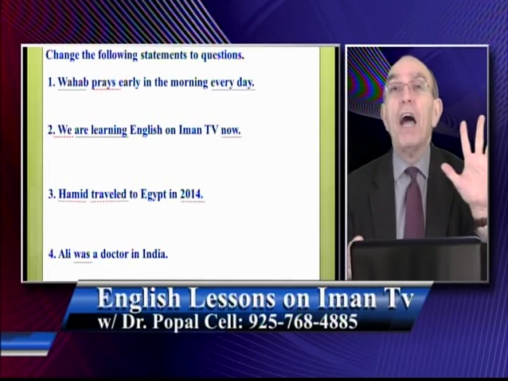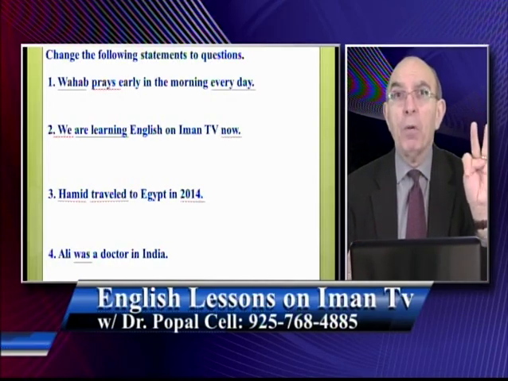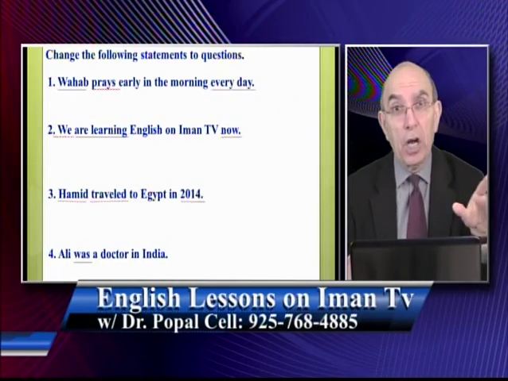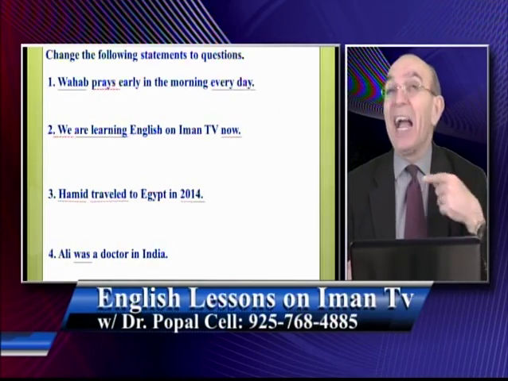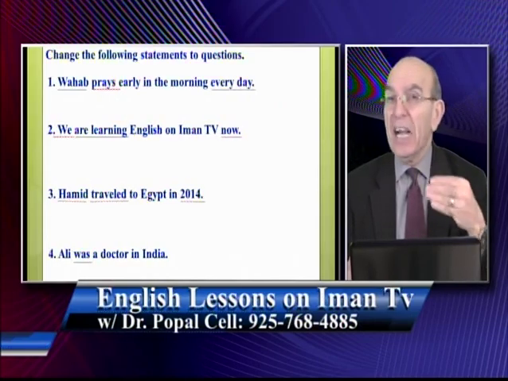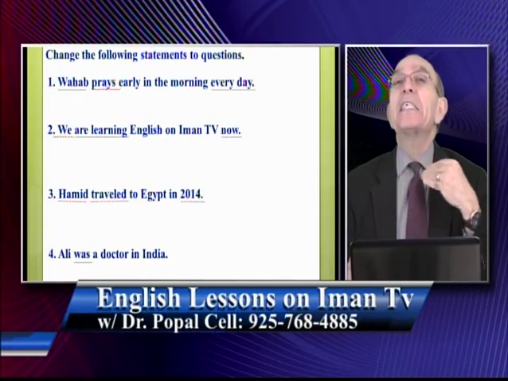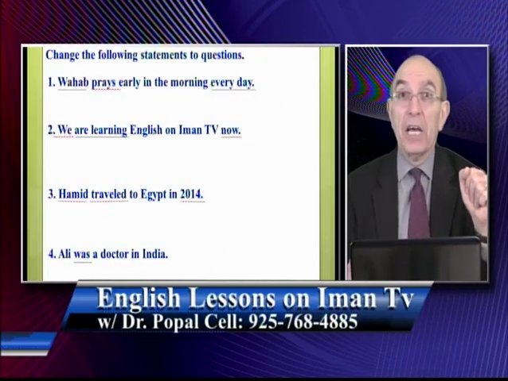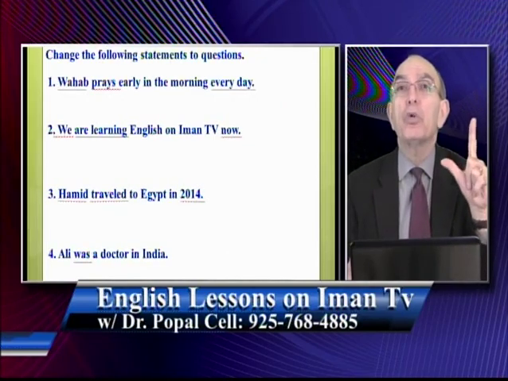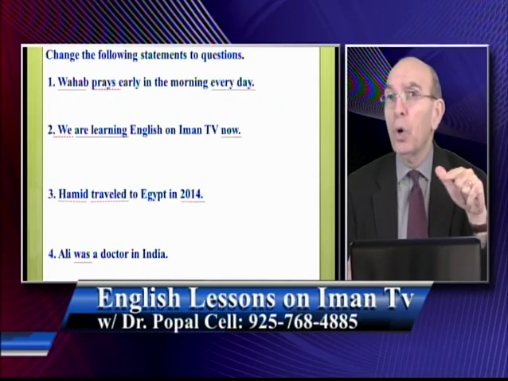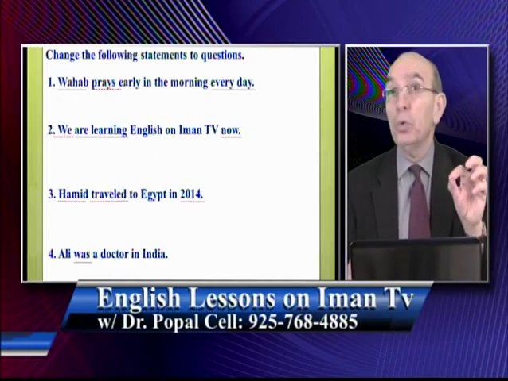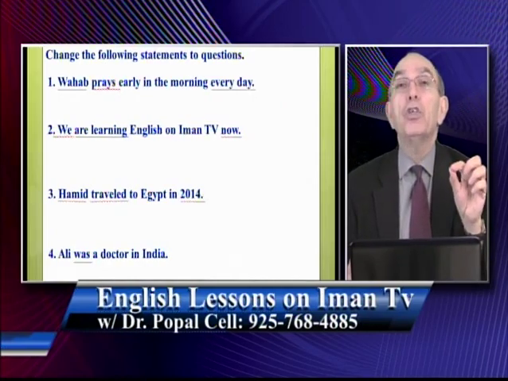Remember, we had 5 to be verbs. Is, am, are, was, were. Is this one of those words? Please say no. So it is what? It's an action verb. If it's an action verb, you need to decide, is this present time or past time? Prays is what? Present time. For present time, we use one of the 2 auxiliaries, do or does. To decide whether you use do or does, you need to do what?